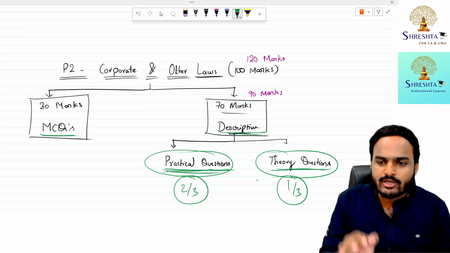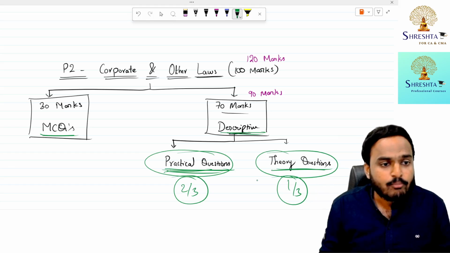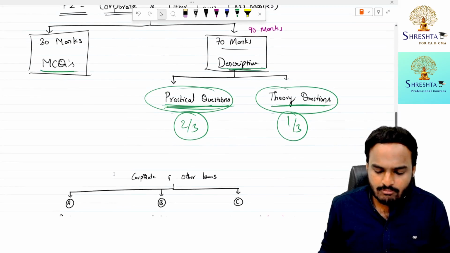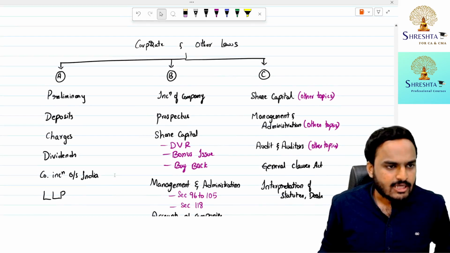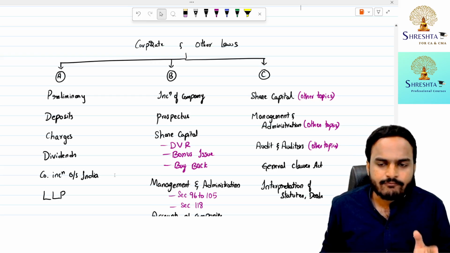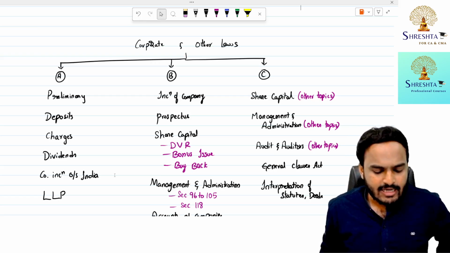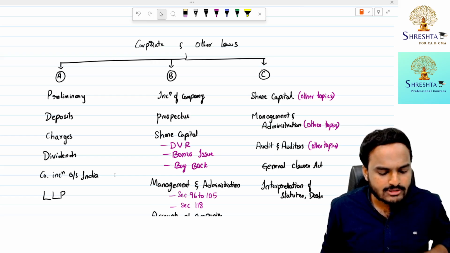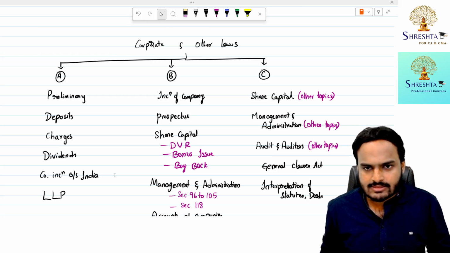So preparation of summary notes is very much required, and you should prepare your summary notes on your own, and that summary notes should contain important points. Is it clear? Next one, ma. Next, I classified all these 15 chapters, 12 chapters in corporate laws, 3 chapters in other laws, into 3 categories. Category A, B, C. In category A, you can see preliminary, deposits, charges, dividends, companies incorporated outside India, LLP chapters.